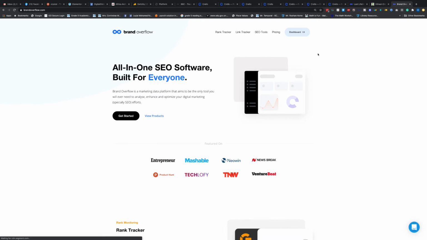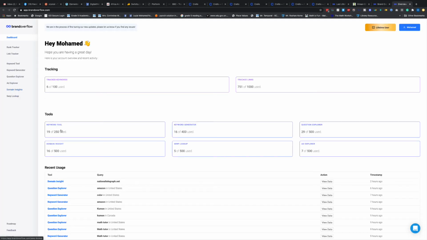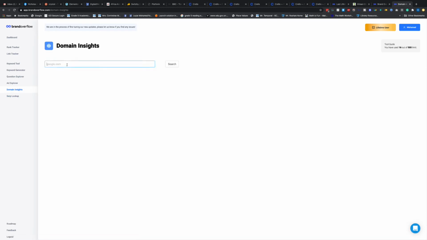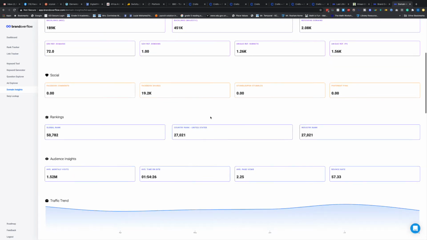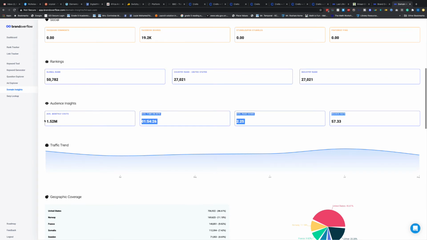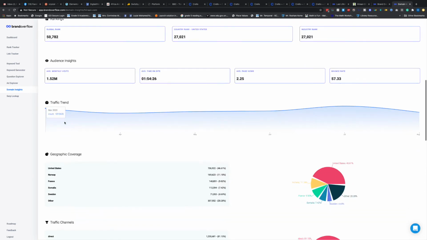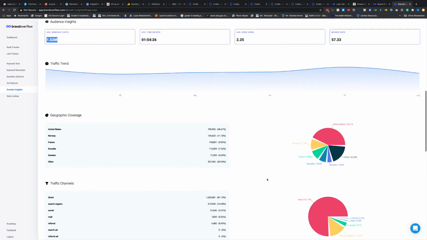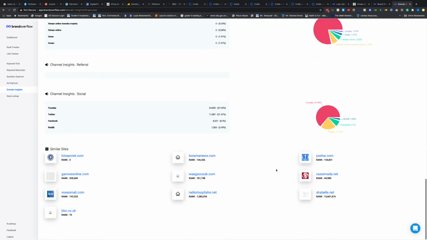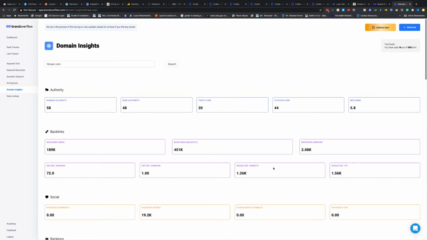If you want to advertise with us, look at Domain Insights. Post that link there, and it's going to bring the website. It shows the domain authority. I talked about this before. And look at the number of visitors. We have 1.52 million. So it's showing the 1.52 million here, the traffic, and percentages of where people are coming from, all that information. This is intelligence, right?